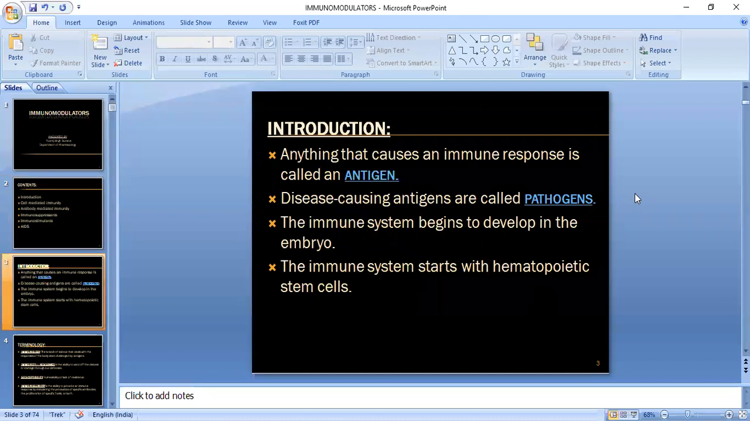Anything that causes an immune response is called an antigen. So what is an antigen? Can anybody define what an antigen is? Foreign particles, sir. Okay, any kind of toxin or other foreign substance which will induce an immune response in the body, especially the production of antibodies, right?